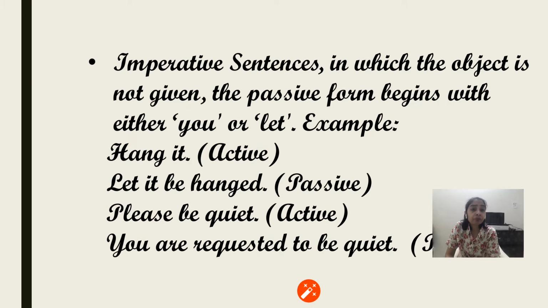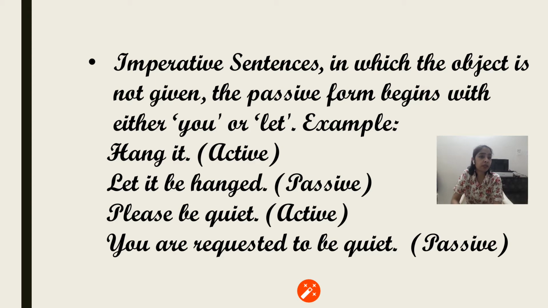Next, there are imperative sentences. Imperative sentences are those which are used to express any kind of command, request, or wish. Generally the object is not there in the imperative sentence. For example, sit down, stand up, get out from here, or please give me a glass of water. If we make any kind of request or give any kind of command, then there is no subject in it.